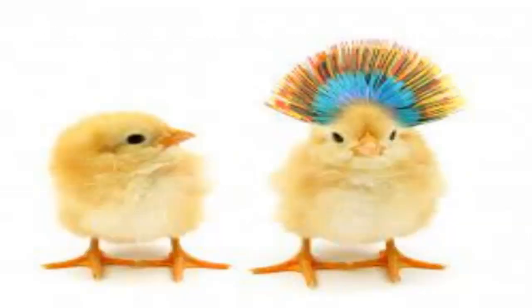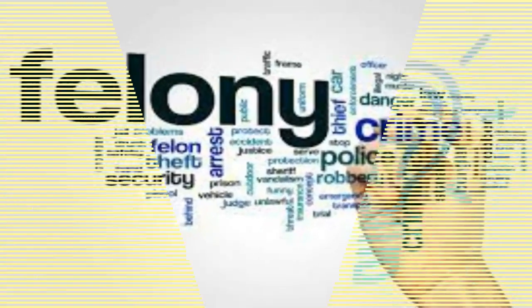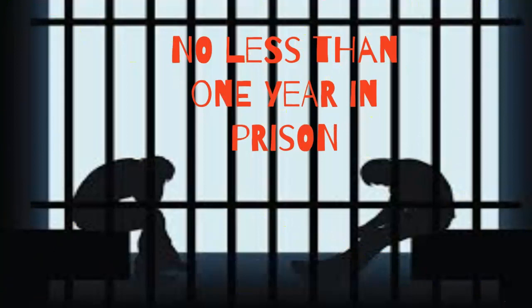As we talked about in the last element, criminal and civil are two totally different things, and they have different offenses and punishments too. In criminal, we have two different categories. Our first category is felony. Felonies are for serious crimes like murder or arson. The minimum sentence for a felony is no less than 1 year in prison. So essentially, you have to serve more than 1 year in prison for a felony.